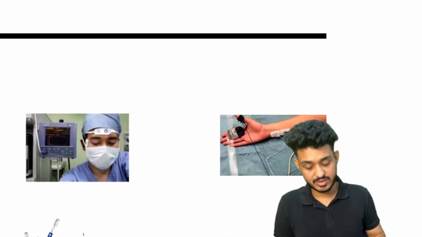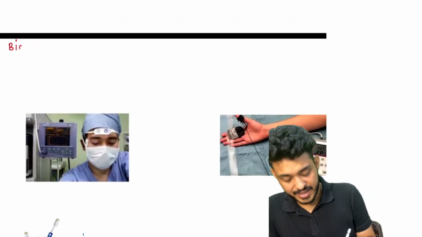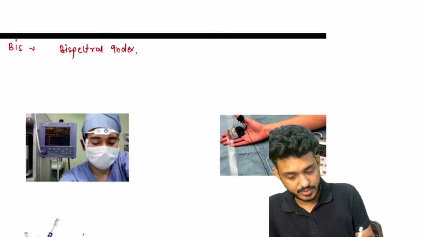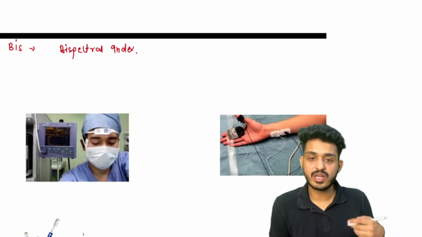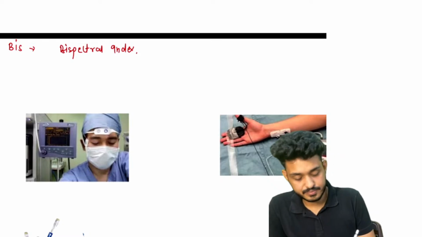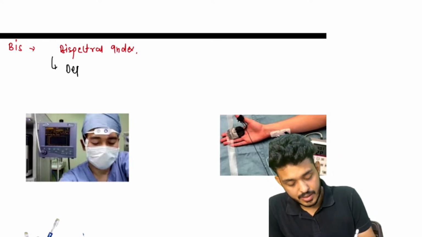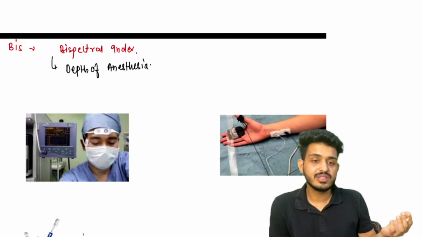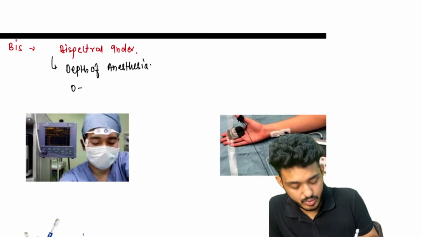So the first one is your BIS. The meaning of BIS is bispectral index. It will be telling us about what, guys? It will be telling us about the depth of anesthesia. The levels here will be 0 to 100.